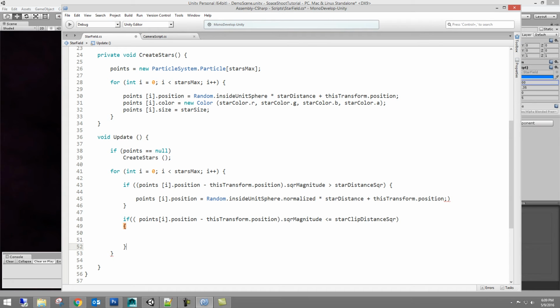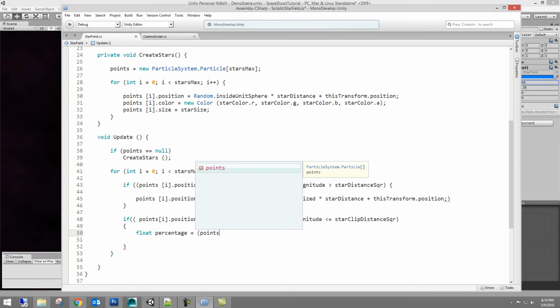And so these are the stars. This is when they're being clipped. So what we want to do as they're clipping in and out between the player and the camera. So we'll need a percentage. So we're going to create a variable in here called percentage, and the percentage is going to let us get a floating point variable number that's going to be a percentage to 100% to 0%. That's going to allow us to adjust the alpha opacity and the size of it. So you can see why we sort of need a percentage for that.